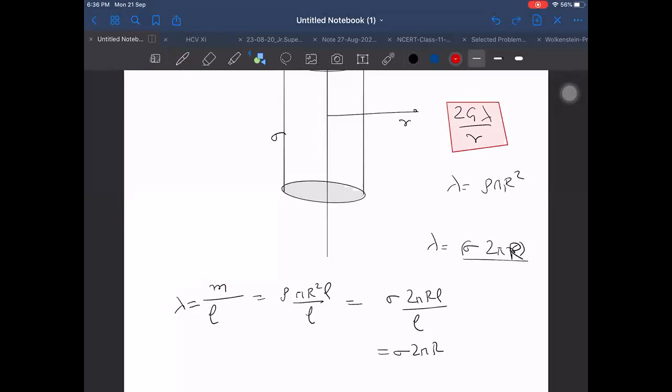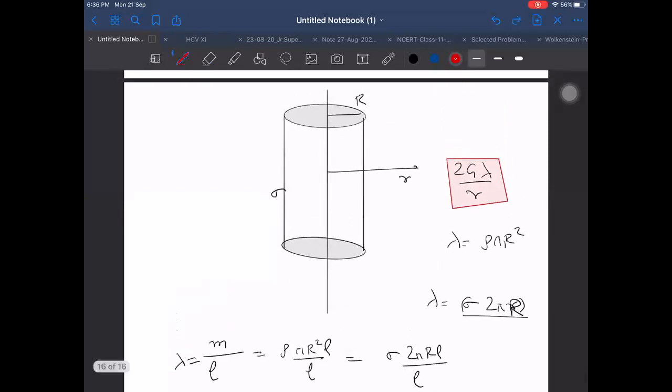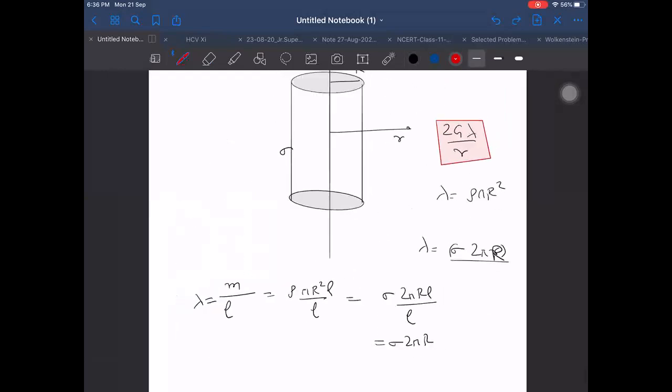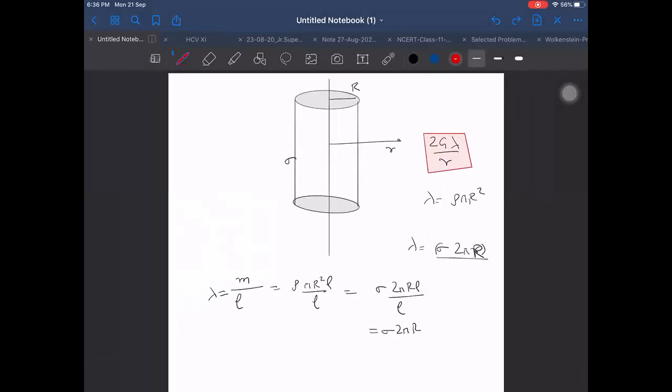So you asked for thick shell of cylinder, sir. I asked for thick cylindrical shell. Yes, sir. This sigma itself is valid only if it is, we can say, a hollow and also a hollow thin shell. Then only I will say surface mass per unit area, M upon 2 pi r L. That will be sigma, mass per unit area of the cylinder, right? Yes, sir.